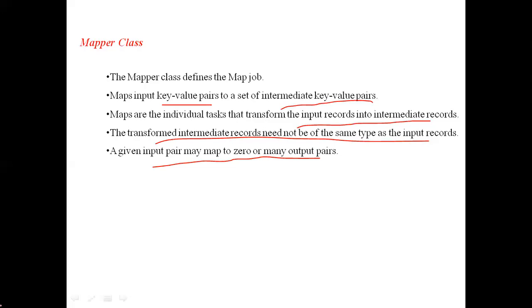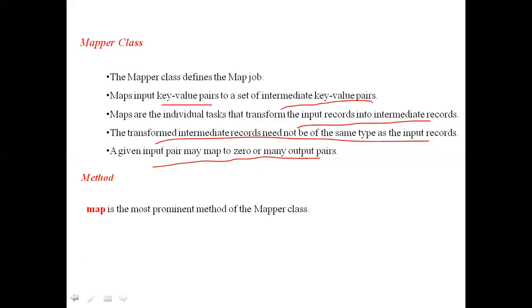The suitable inputs can be used more than once. Some input pairs cannot be used at all. That means they are not suitable for the process, so we leave those input pairs. Some input pairs will be used twice, thrice like that, and some will be used zero times, because they are not suitable for our analysis. So it may skip. That is the point here: a given input pair may map to zero or many output pairs.